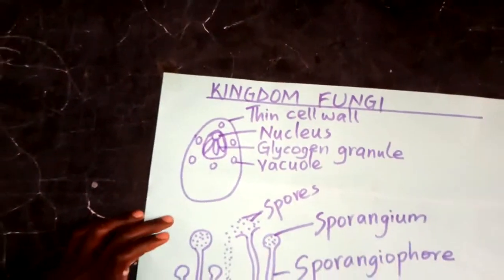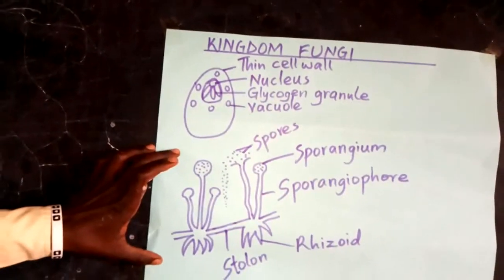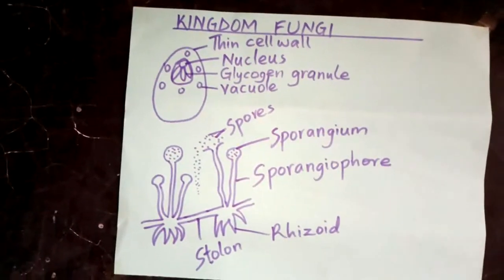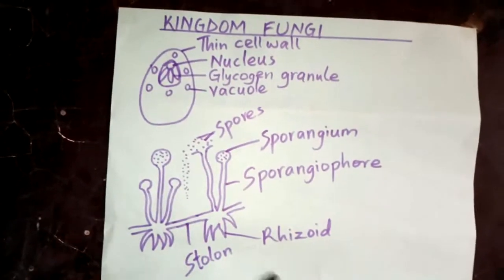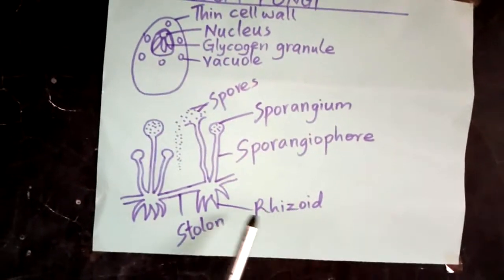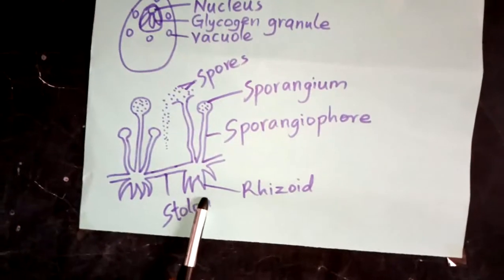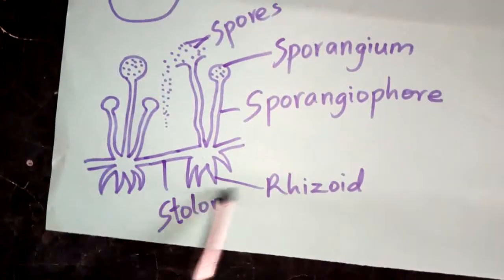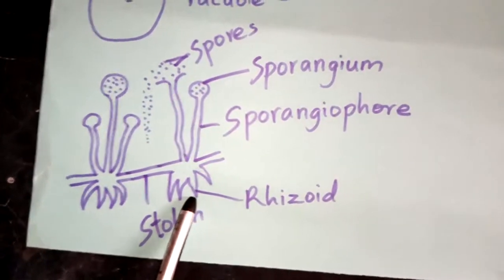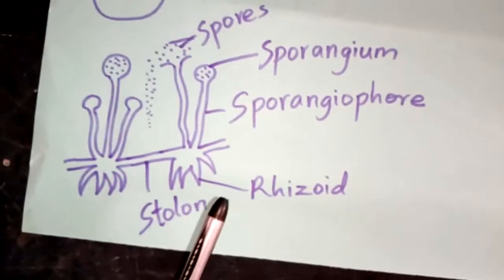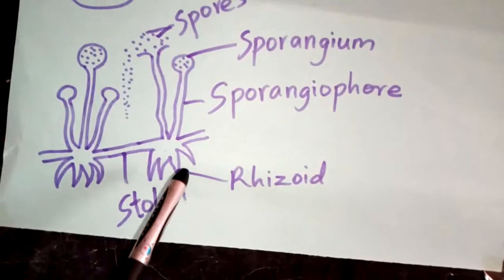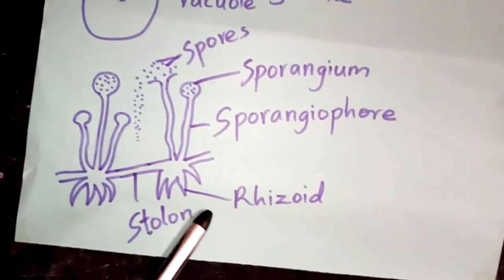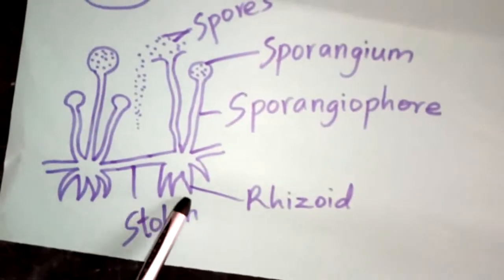And we also have another one here. This is the bread mold. When you look at the bread mold, it comprises various parts which include the rhizoids. Rhizoids are the roots which enable this organism to absorb water and nutrients from the substrate. It also enables firm anchorage on the substrate so that it is held firmly onto it.